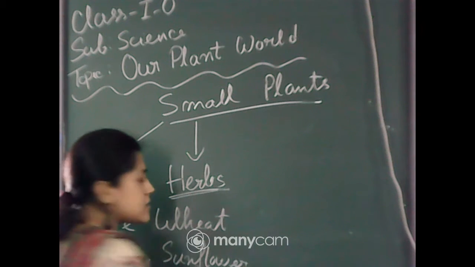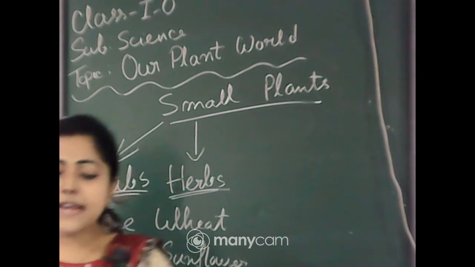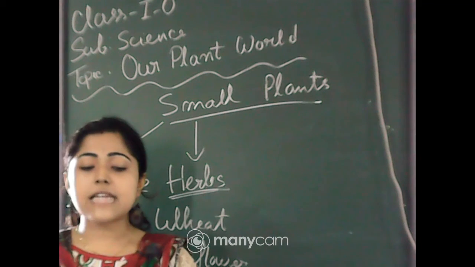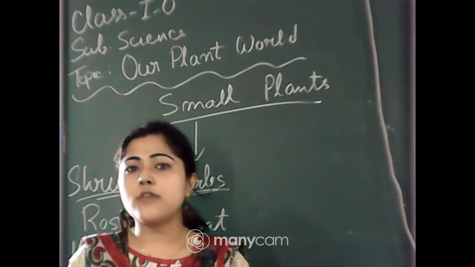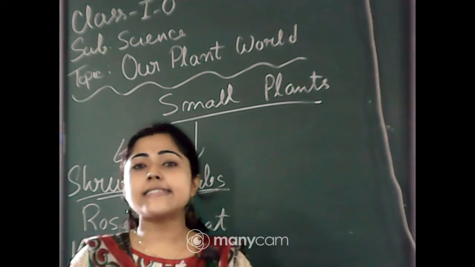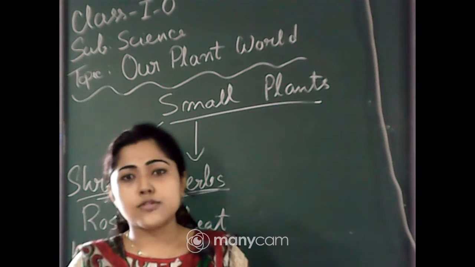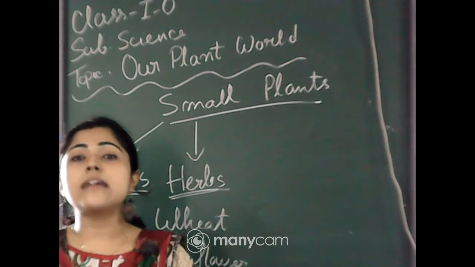Hope you all enjoyed these puja vacations. Yes, very good, Zareen. That is wheat and sunflower. Just remember the names of those two herbs. Herbs are smaller than shrubs, and they have a very weak green stem.